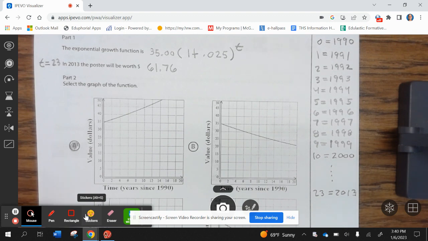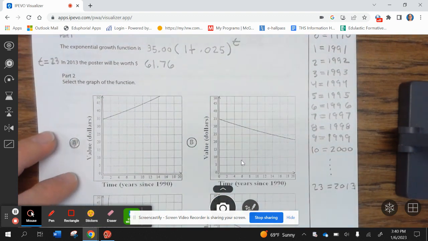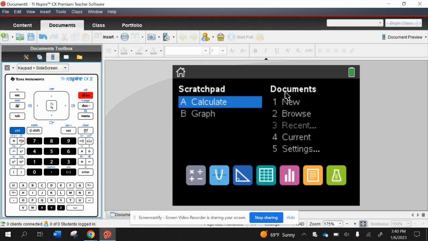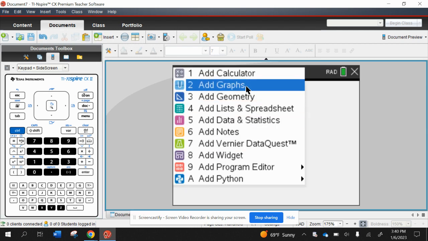Okay. Now to graph, let's come back to here and let's graph that. So we're going to go to On, New Document, No, Add Graph.